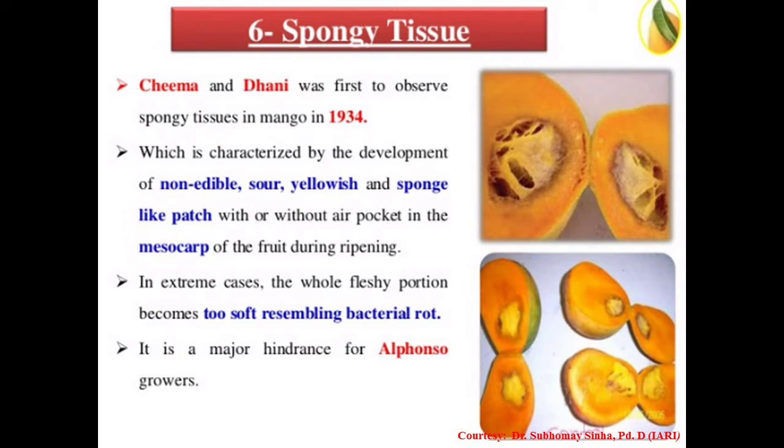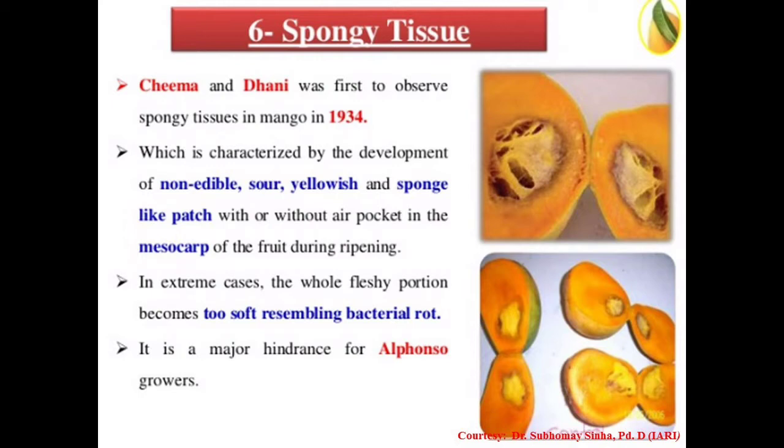Now, for management of this spongy tissue of mango, we have to harvest all the fruits at three-fourths maturity stage. That will avoid this disorder. Similarly, post-harvest exposure of fruits to low temperature between 10 to 15 degrees Celsius for 10 to 18 hours is found effective.